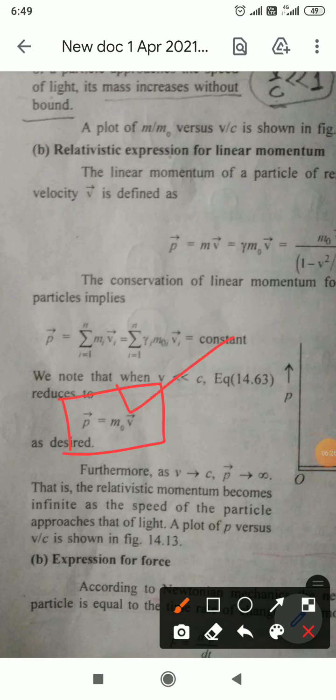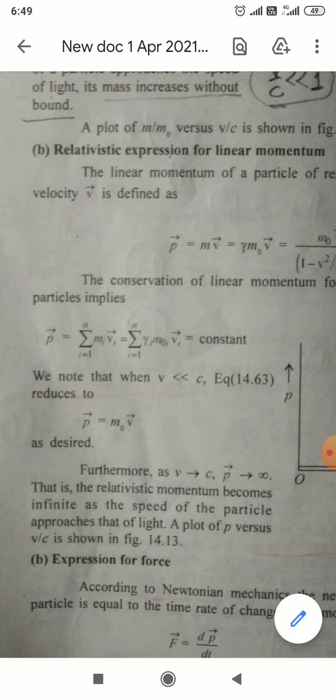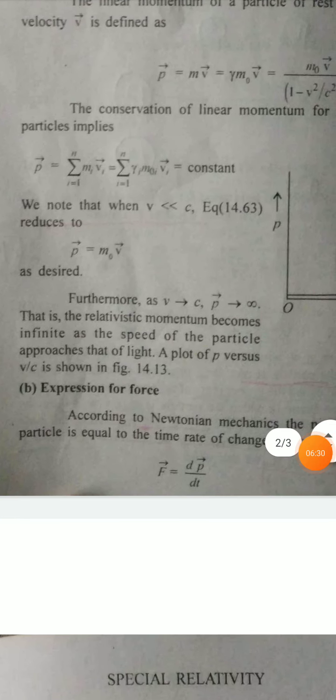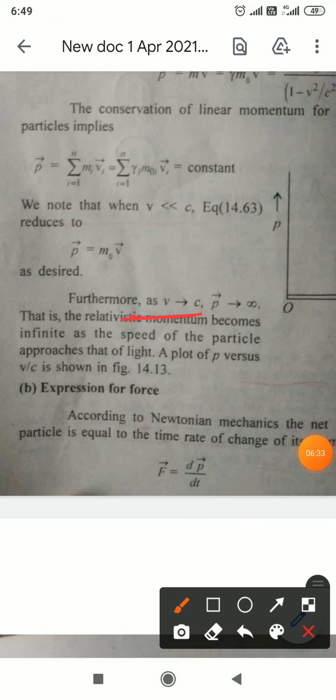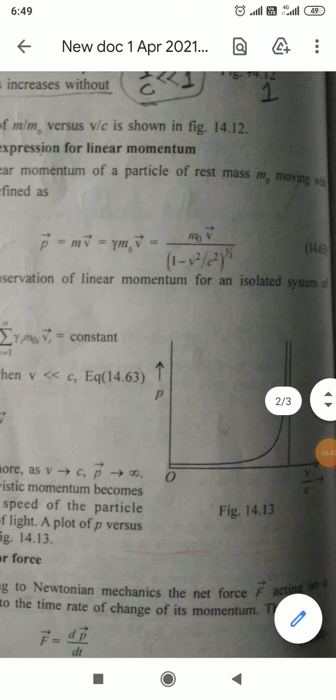Furthermore, as v tends to c, p tends to infinity. How is it? Consider the same equation number 16.